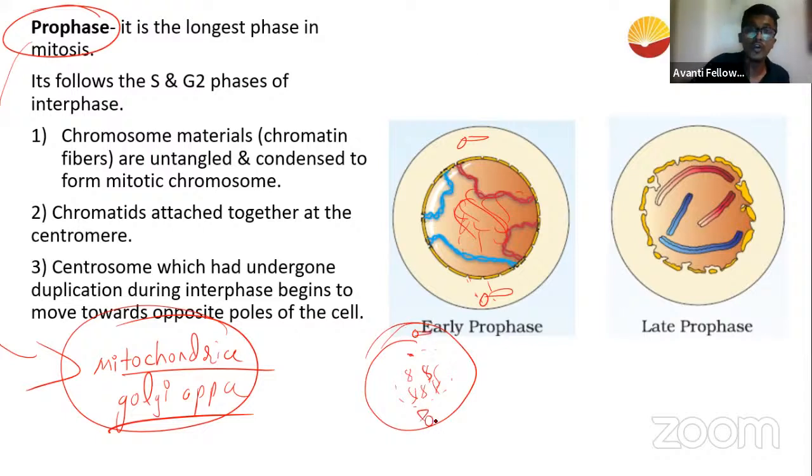The centrosomes, what is their role? The centrosomes have to produce threads. Guys, for example, when you go fishing, when you want to fish without a net, what do you use? You use a fishing pole, and there is a fishing hook, and then you just put the fishing rod like this, and along with the fishing line, the hook goes and falls in the ocean or river with the bait.